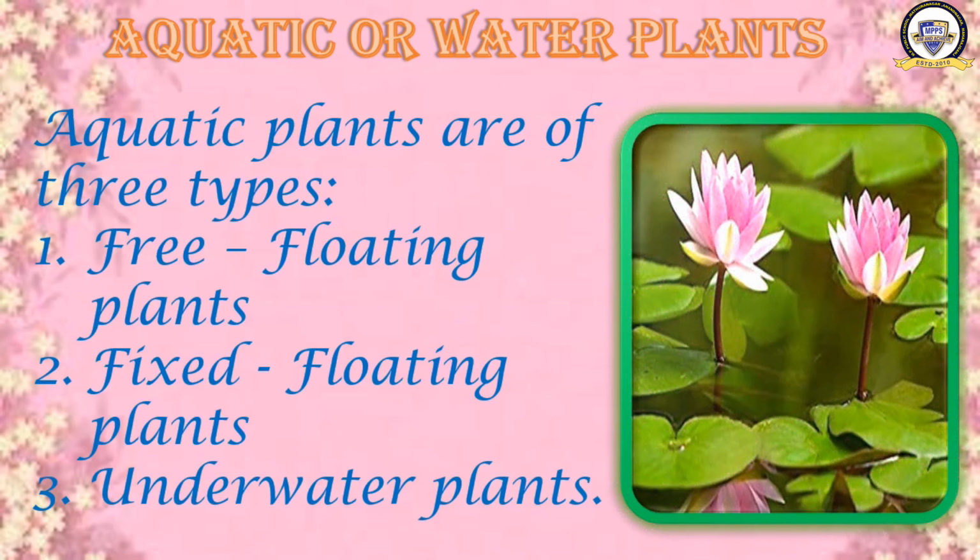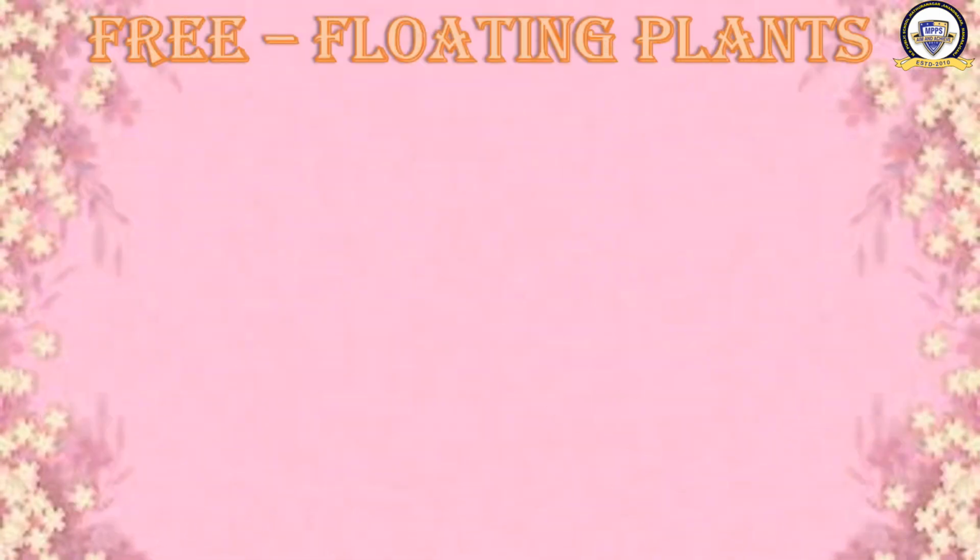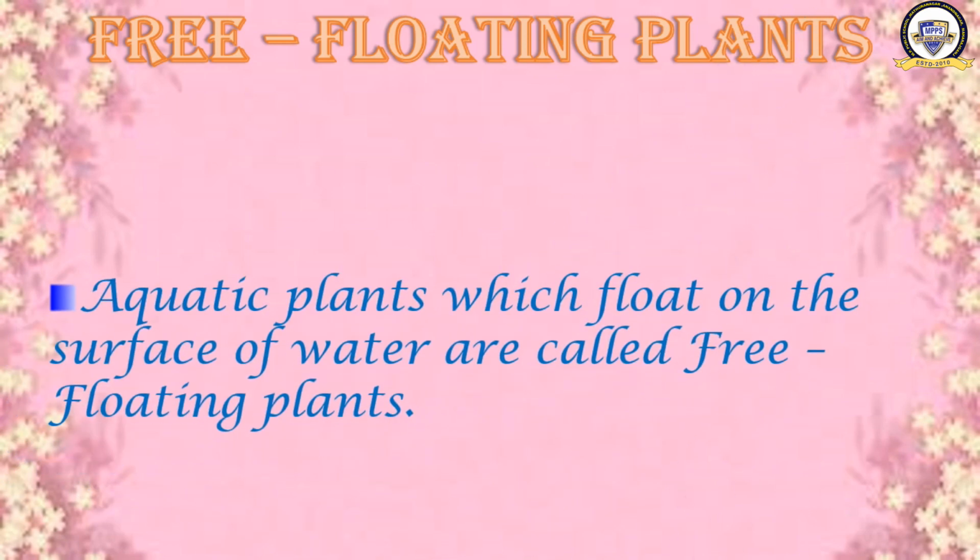Before moving to the first one, have a look at the picture. What is this? Water lily. Water lily is an aquatic plant. Okay, moving to the first topic. What is the first topic? It is free floating plants. Aquatic plants which float on the surface of water are called free floating plants.